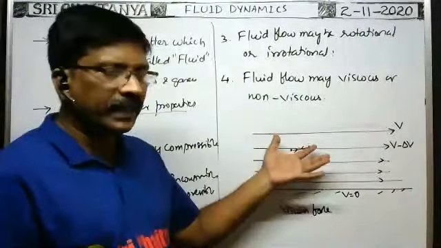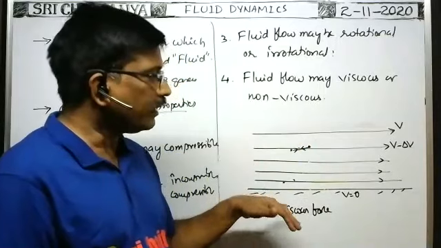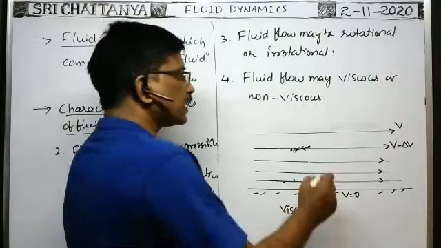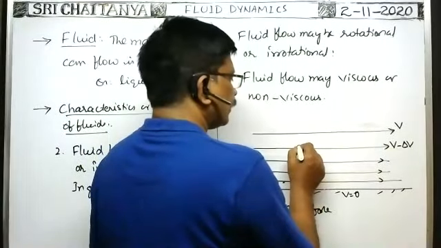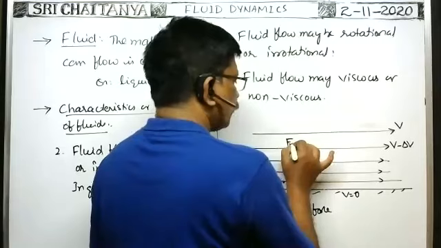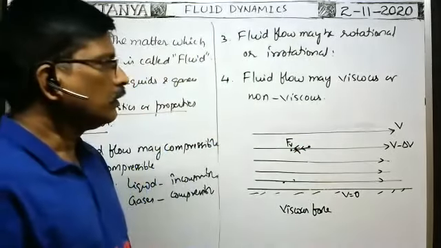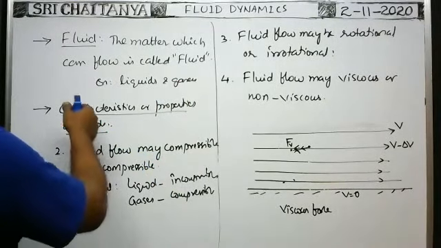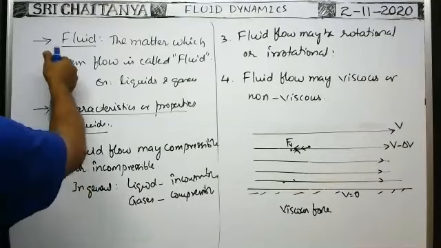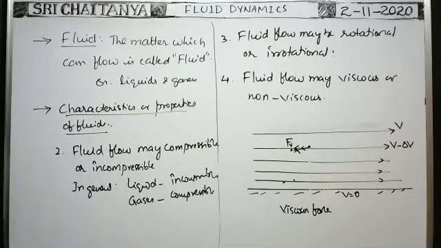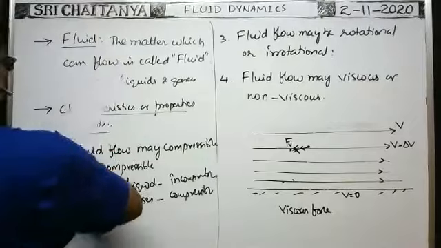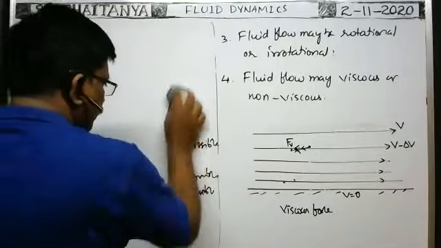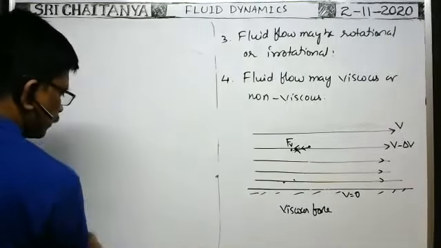In case of liquid layers, viscous force is there. In case of gaseous layers, also viscous force is there. That viscous force acts between two layers in contact, opposite to their motion. That's why viscous force is represented by F. So what does viscous force mean? The cohesive force between two layers in contact in case of a fluid, which opposes a relative motion between them, is called the viscous force or viscous drag, or resistance due to fluid. That resistance due to fluid is also called the viscous force.